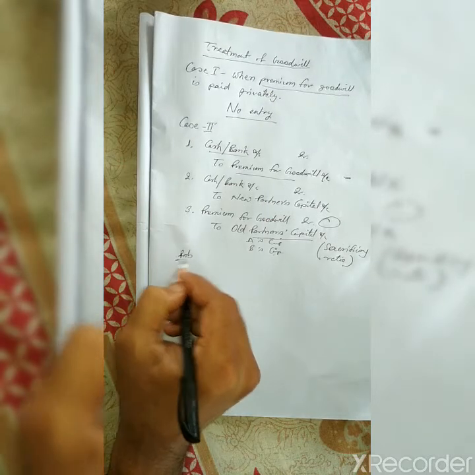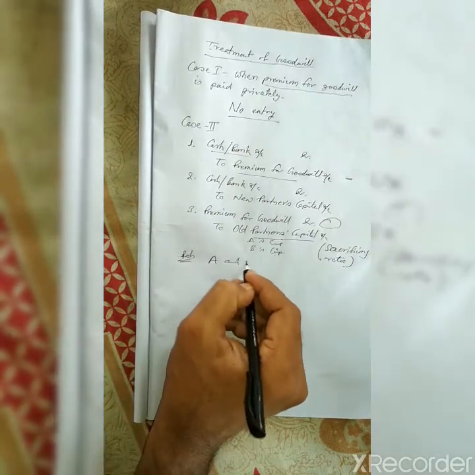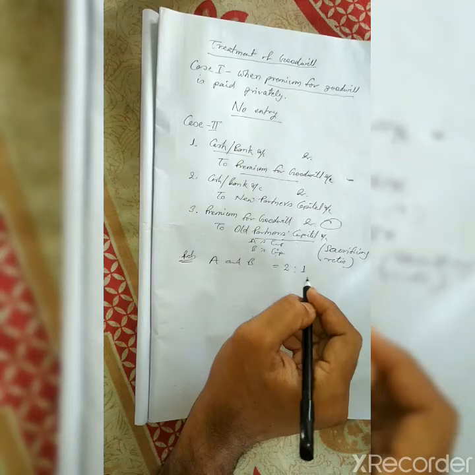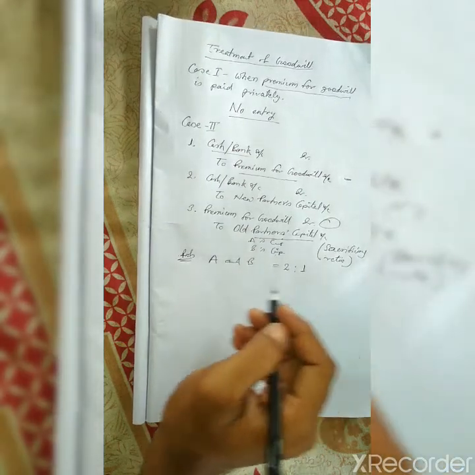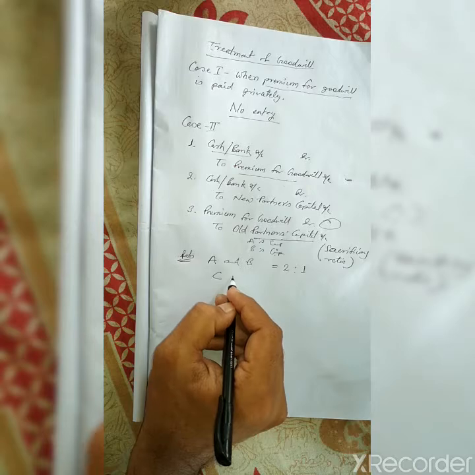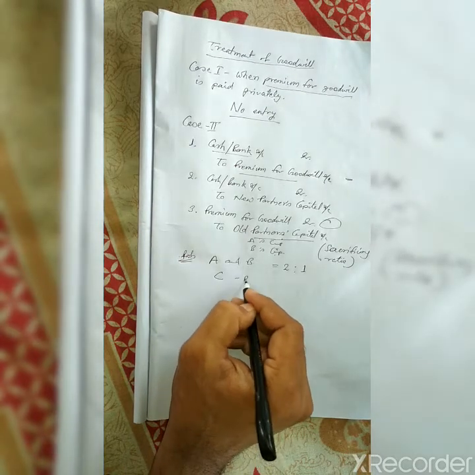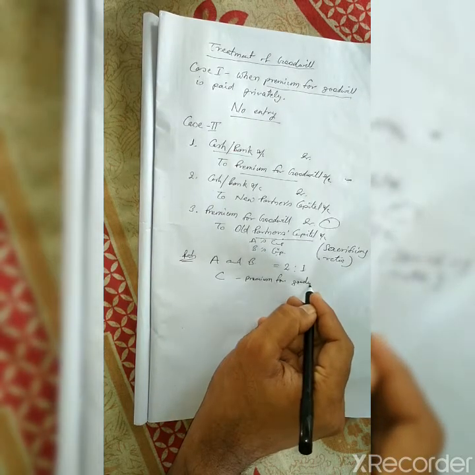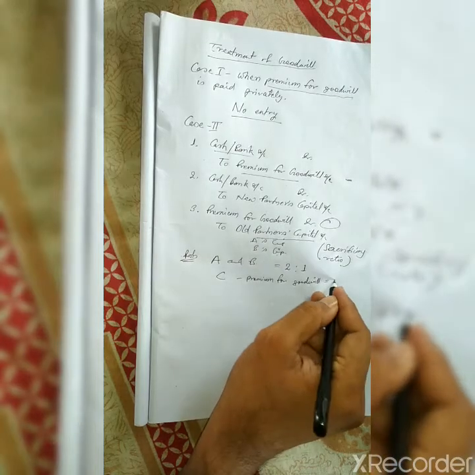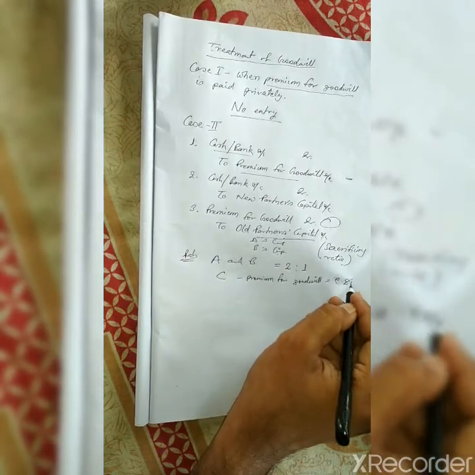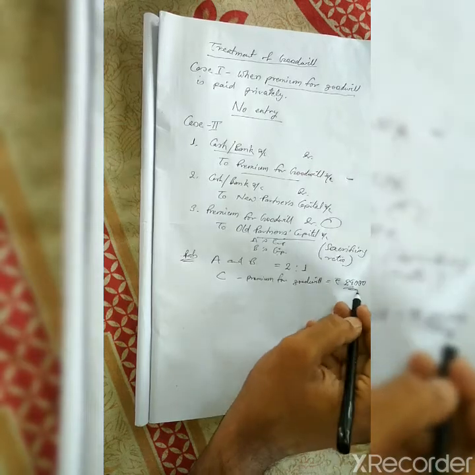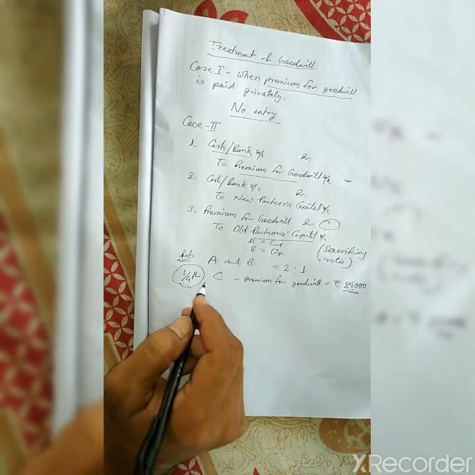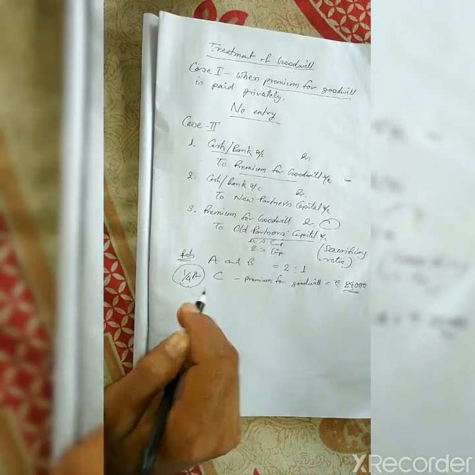Suppose A and B are partners in a firm sharing profit in the ratio of 2:1. Then they agree to admit C and he pays premium for goodwill rupees 24,000. 24,000 he pays for 1/4 share. So C will get 1/4 in the new firm.